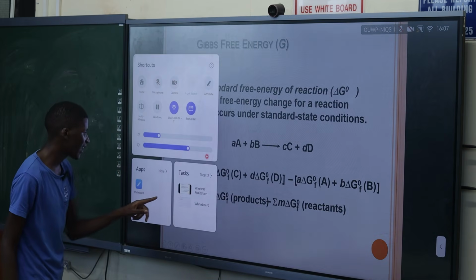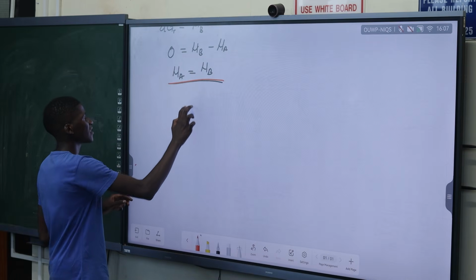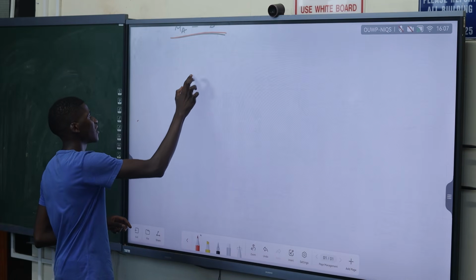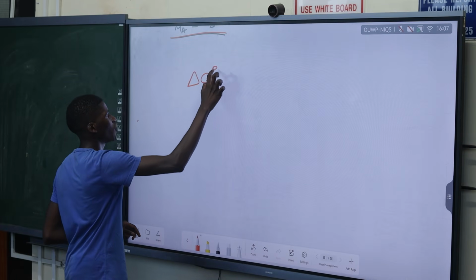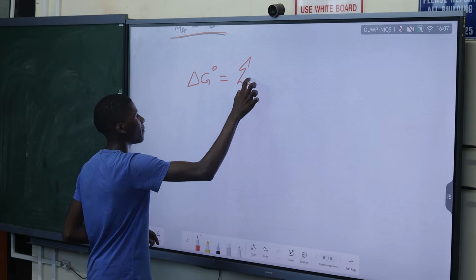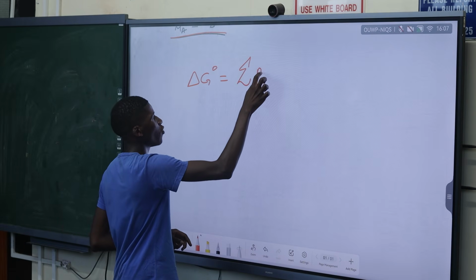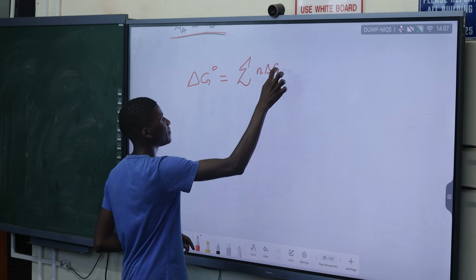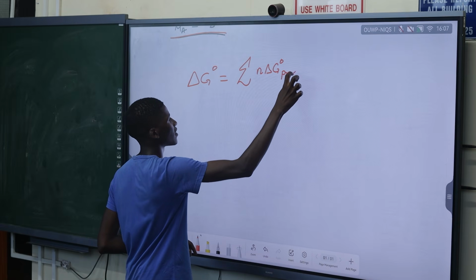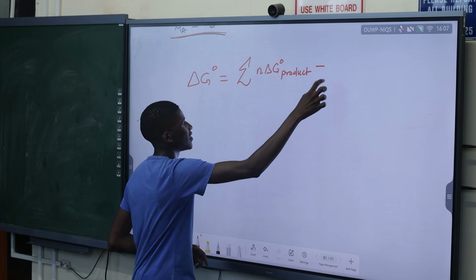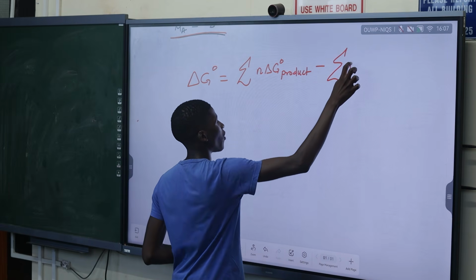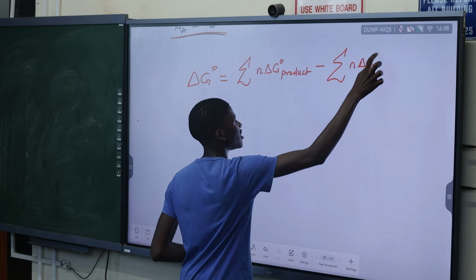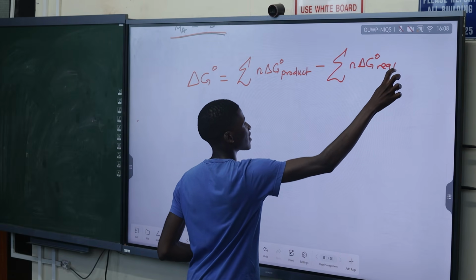Let me just write the formula and see. To find the standard Gibbs energy delta G naught, we sum up the number of moles times the Gibbs energy of the products, minus the sum of the number of moles times the Gibbs energy of the reactants.